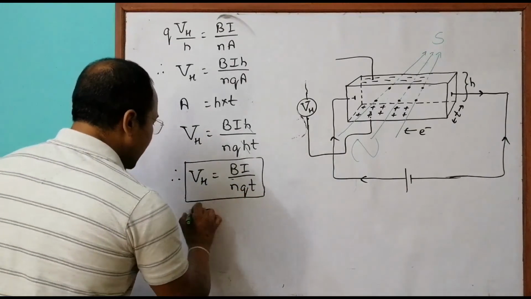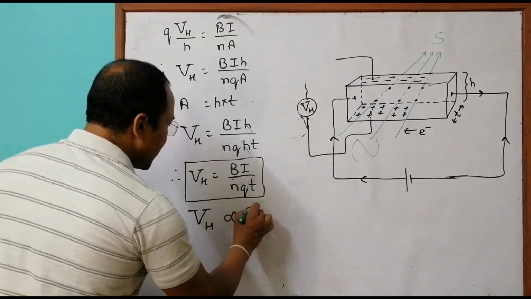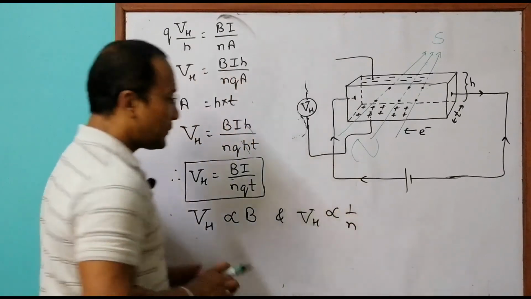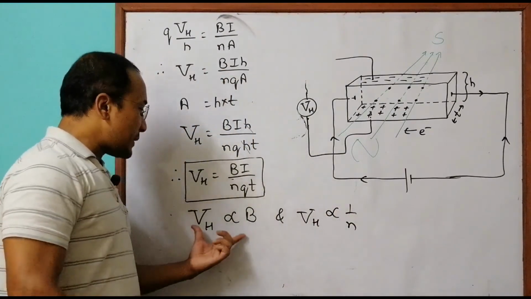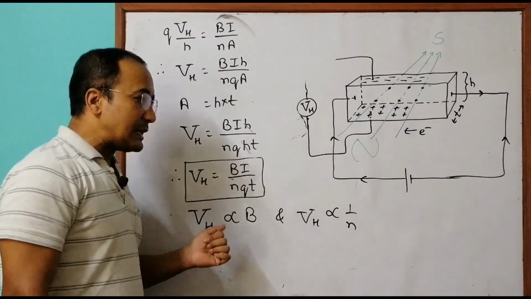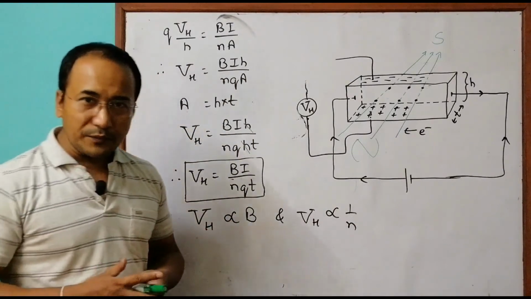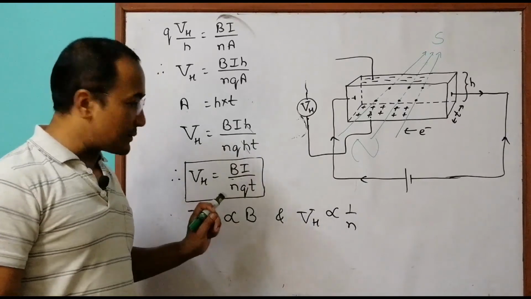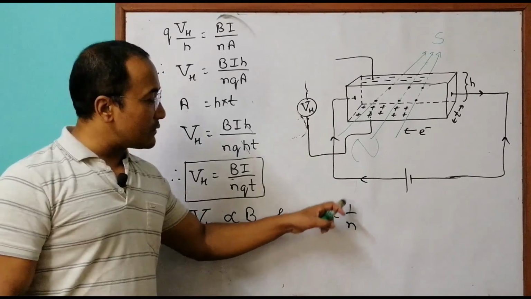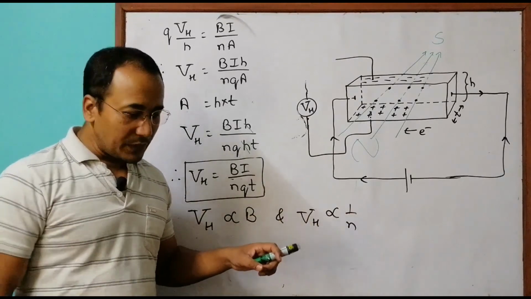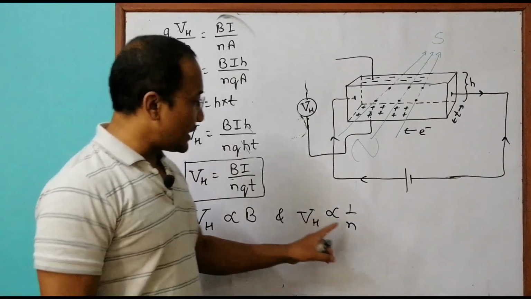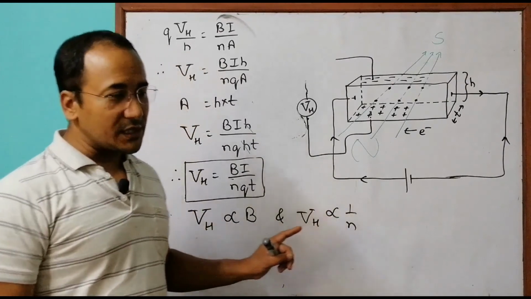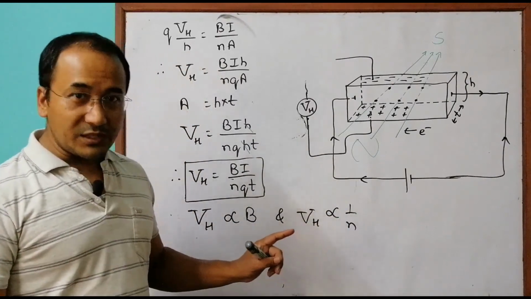Now, from this relation, I can say that VH is proportional to B, and VH is proportional to 1 by N as well. This philosophy in which VH is proportional to magnetic field is used to create Hall probes. Hall probes are devices which measure magnetic field by knowing the Hall voltage. Next, it depends inversely on the number density of free electrons. Because of that, in metals, N is very high, so VH is less. Though it was discovered in metals, its value was very, very less, almost insignificant.